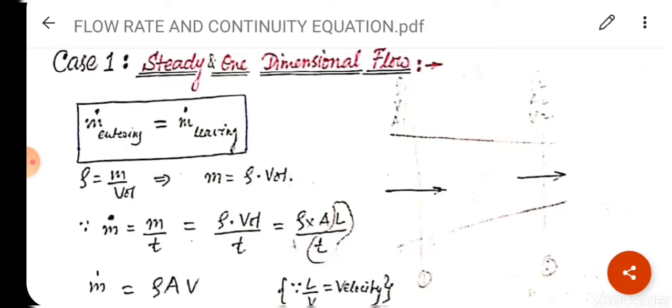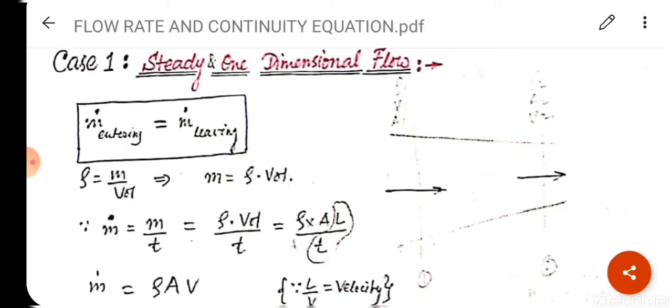I'll explain further, but see the block diagram or rectangular block in which I have written m dot entering is equal to m dot leaving. I have used here m dot, not m. What is the meaning of m dot? M dot is representing flow rate or mass per second. Clear? Also we know that m entering is equal to m leaving, meaning जितना मास आ रहा है उतना ही मास जा रहा है. This is known as conservation of mass.